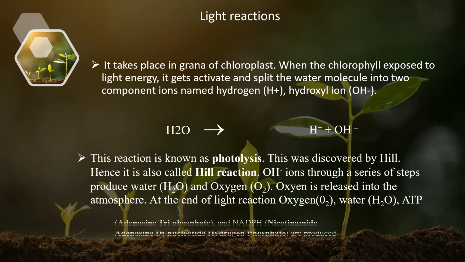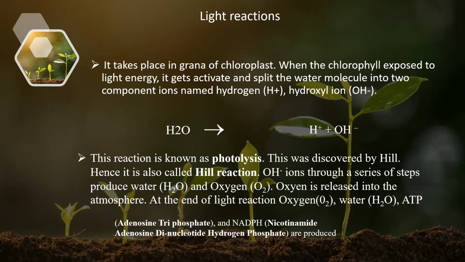At the end of the light reactions, we also get two assimilatory powers. The first one is ATP, adenosine triphosphate, and the second one is NADPH, nicotinamide adenine dinucleotide phosphate hydrogen. These two are the end products of light reactions.